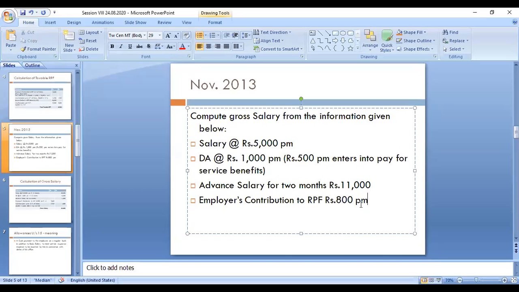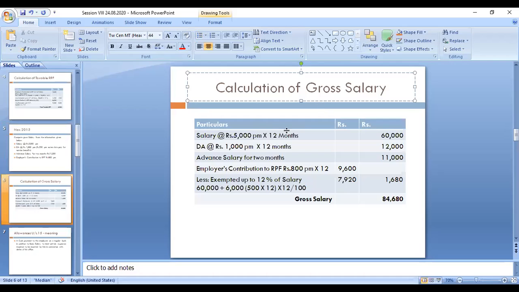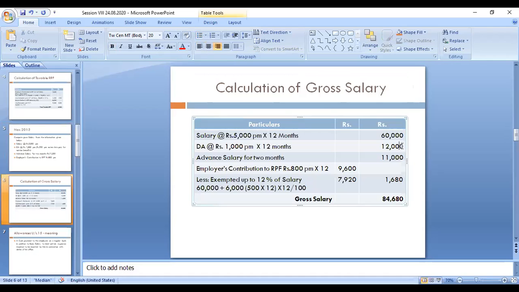Okay, so now we can see the gross salary table. For particulars you have to write three columns. Whatever amount you write in the outer column is taxable. This is the taxable column, and this is the calculations column. So salary 5,000 per month, for 12 months it is taxable 60,000. DA 1,000 per month, multiplied by 12 months, that is 12,000 taxable. Advance salary is also taxable. Now employer contribution, the amount given is 800 per month, multiplied by 12, 9,600.